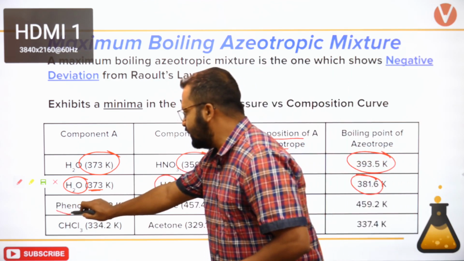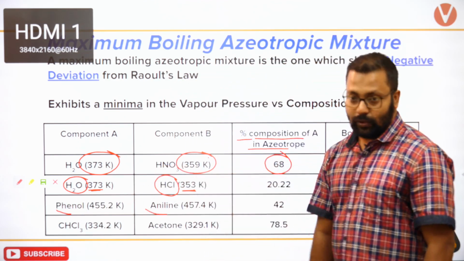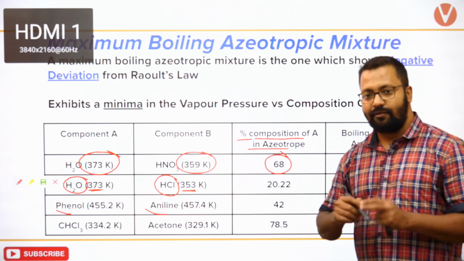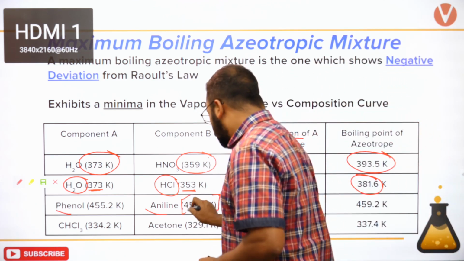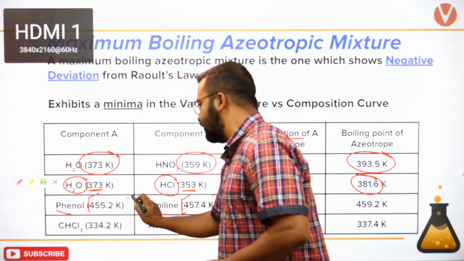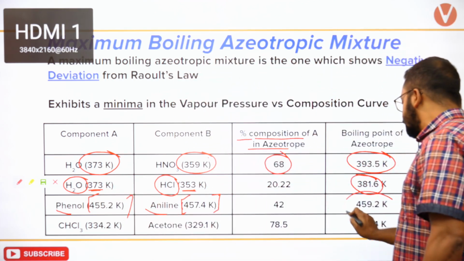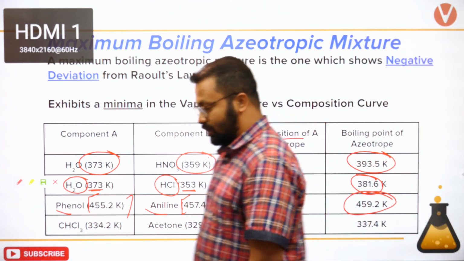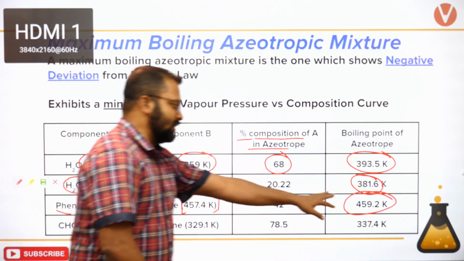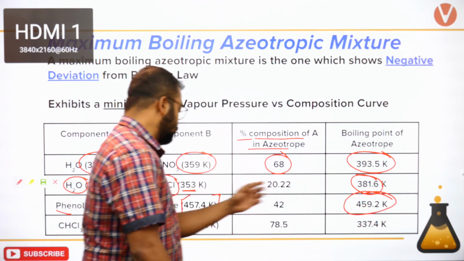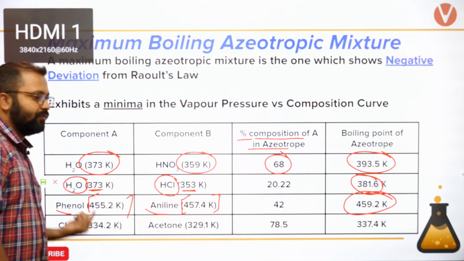Phenol and aniline, they react together. Phenol and aniline react with each other, and because of that, this is 457.4, 455, and the boiling point of the mixture, you can see it is not very large, but it is higher. 459.2, 457, 455.